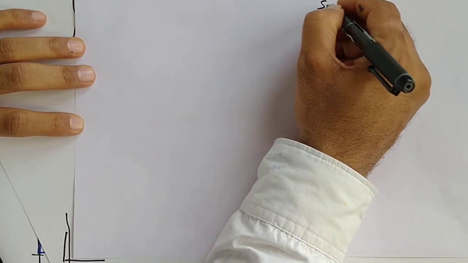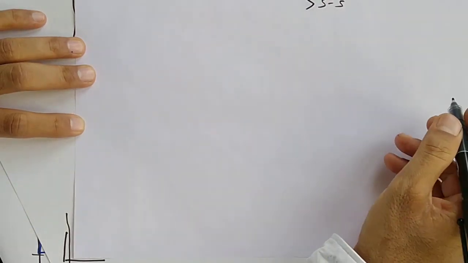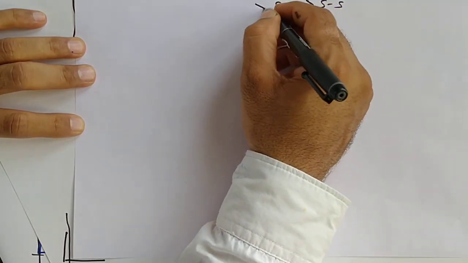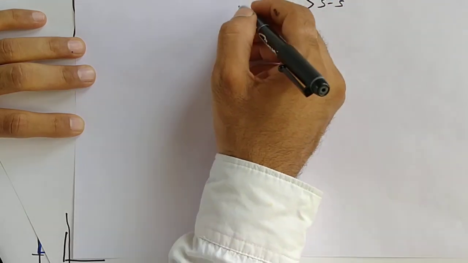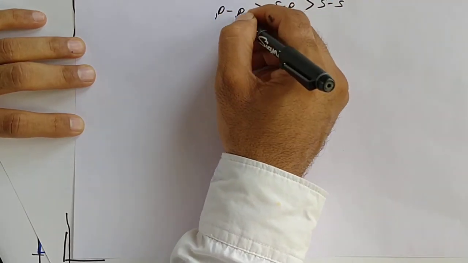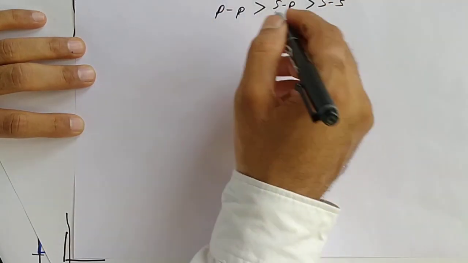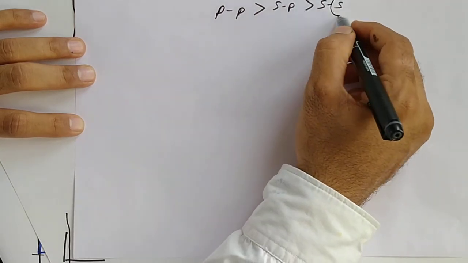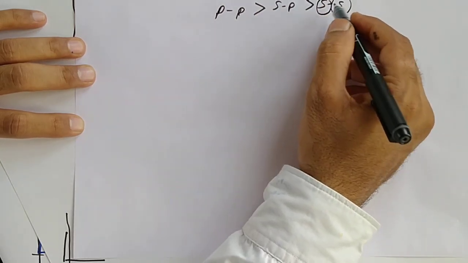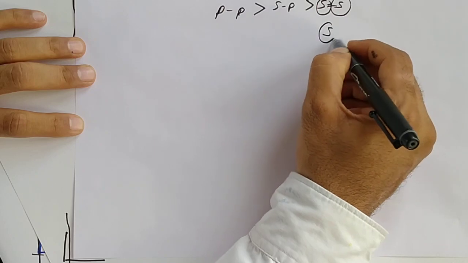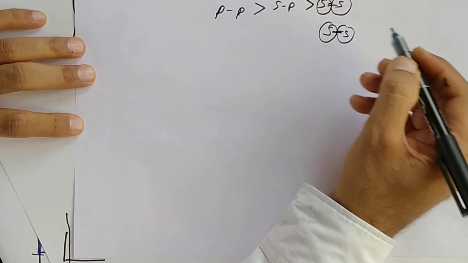When SS overlaps with each other, then SP overlapping is more, and overlapping of PP is more than SP. S is non-vector, another S is non-vector. Both non-vectors overlap with each other.